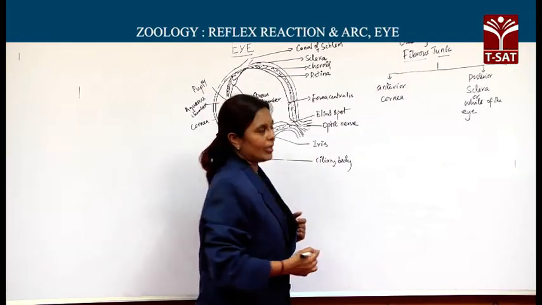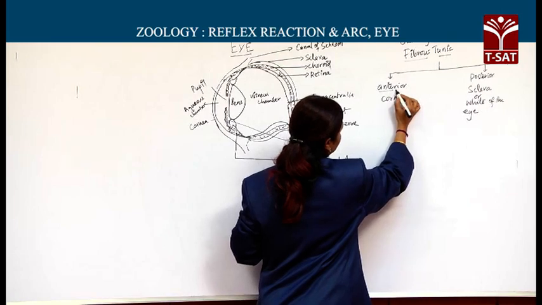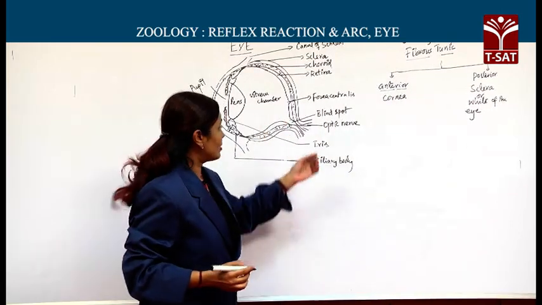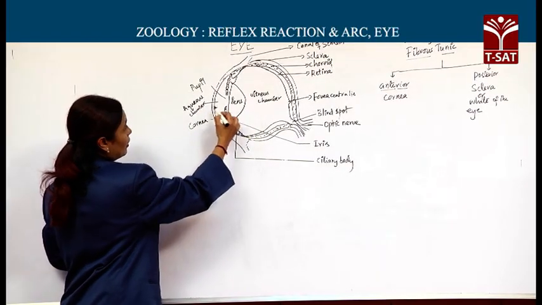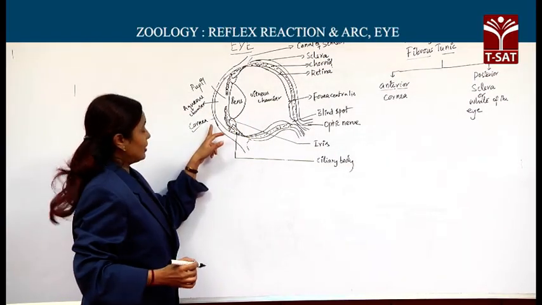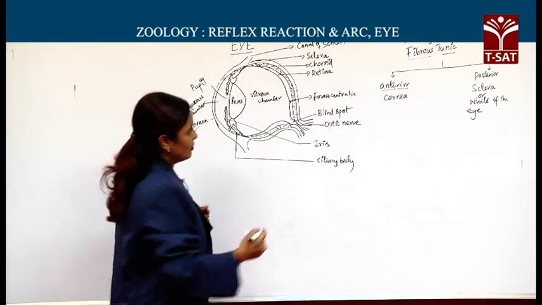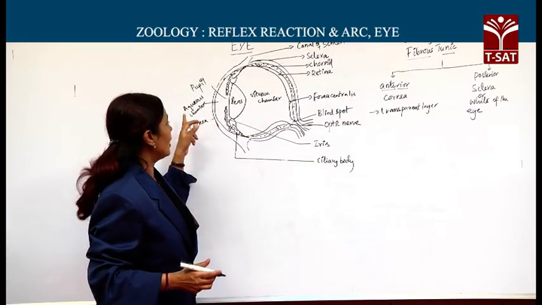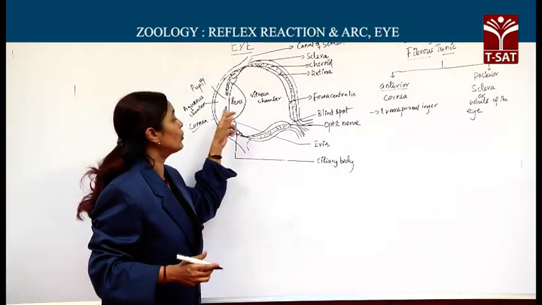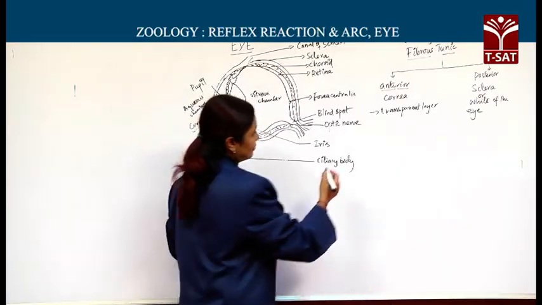Now about cornea. This is a non-vascular, transparent, anterior part of the fibrous tunic. Though not a lens, it acts as a fixed lens, allowing the light to pass through or to enter into the eyeball.